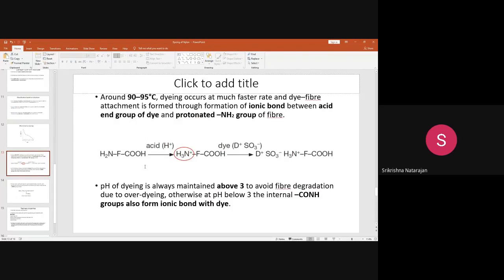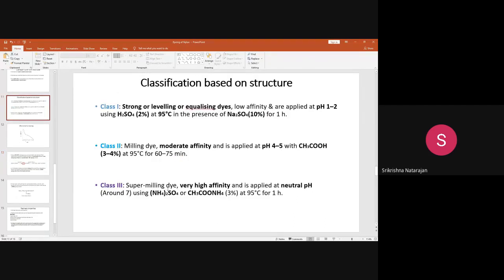Okay, otherwise it is better to use a super milling dye which itself has a higher affinity, and that can be dyed with the neutral pH and with the help of an acid liberating agent like sodium acetate, ammonium acetate, or ammonium sulfate. You can use either of these, so that will liberate the acid.